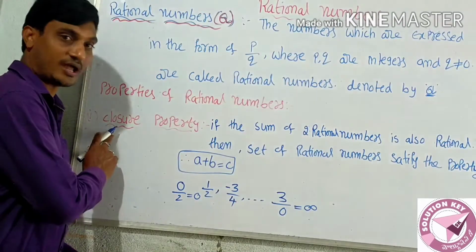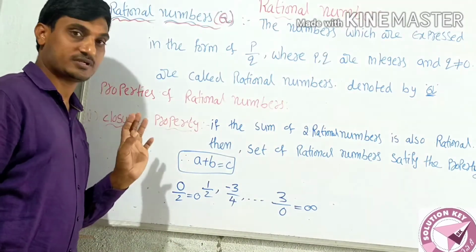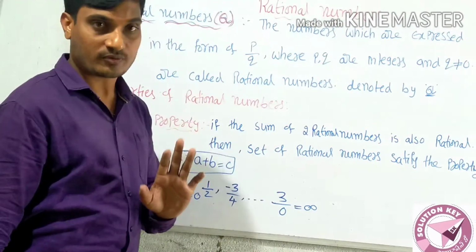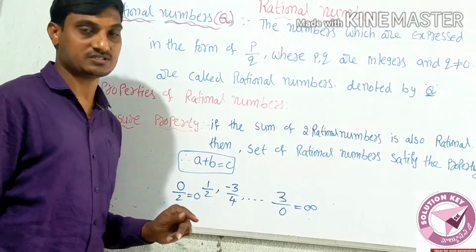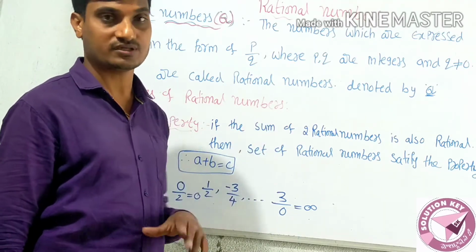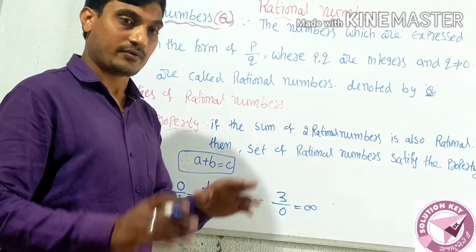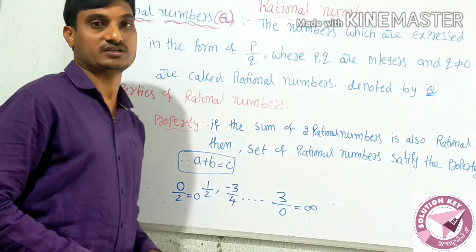First of all, I am taking the closure property. What is the closure property? You take any two rational numbers and add them.